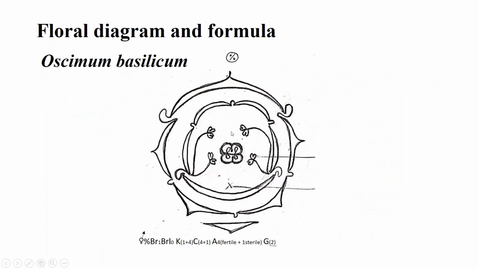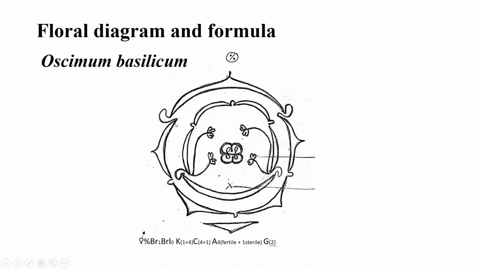Floral diagram and floral formula. Here we are presenting the floral formula and diagram of Ocimum basilicum. This is the floral diagram, and here this symbol represents the zygomorphic condition. These outer are calyx. This is the bract. These represent the fused condition. This is the corolla, and the calyx and corolla both show imbricate aestivation.